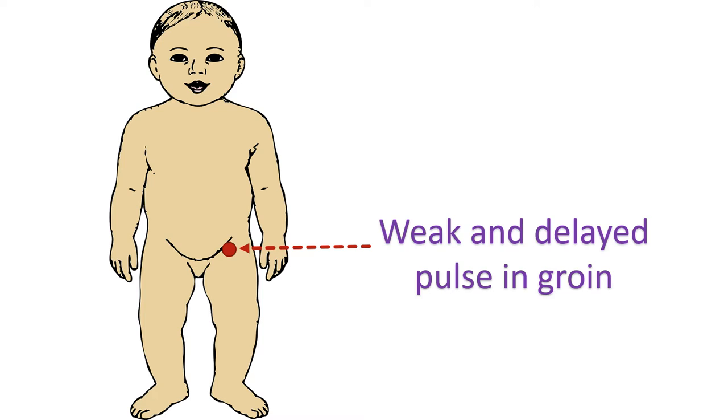In a child, coarctation of aorta can be suspected if the pulse in the lower limbs is checked. The pulse is weaker and delayed compared to the upper limbs, arms, due to the obstruction of the aorta.